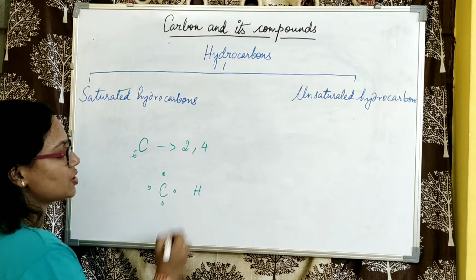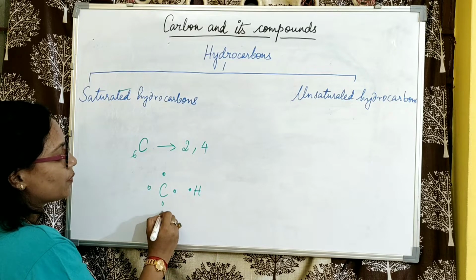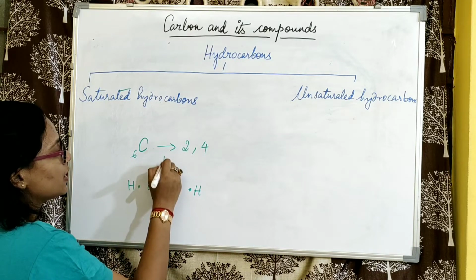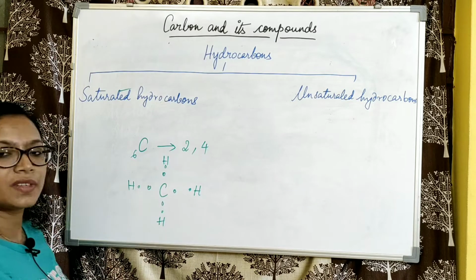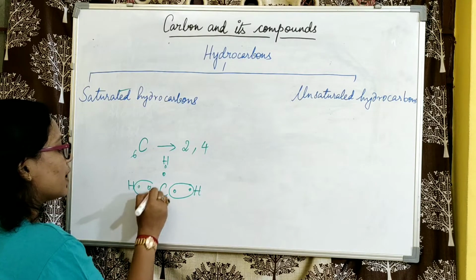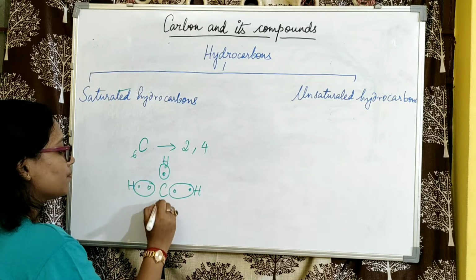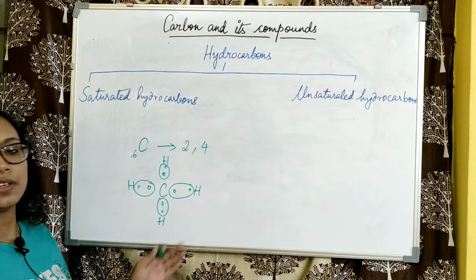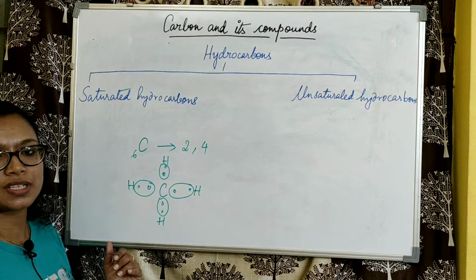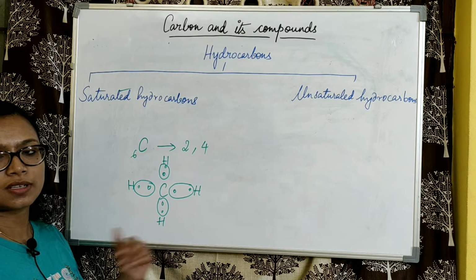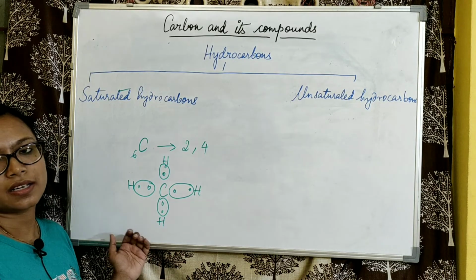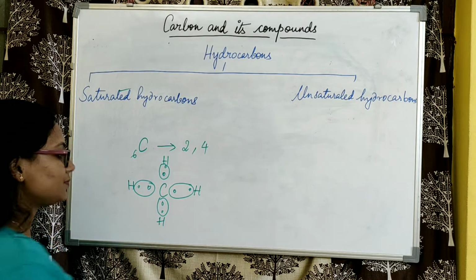Suppose we have hydrogen here. 4 hydrogen atoms will share 4 electrons with carbon. This sharing of electrons leads to covalent bonds. So this is how we find a particular saturated hydrocarbon. This hydrocarbon is referred to as methane, and this is the electron dot structure.